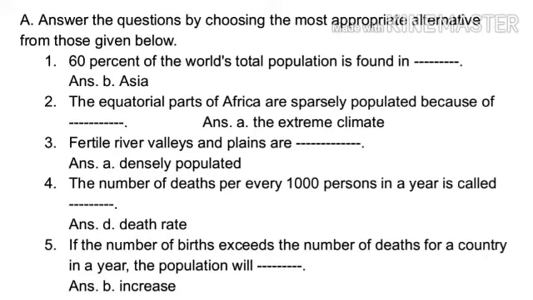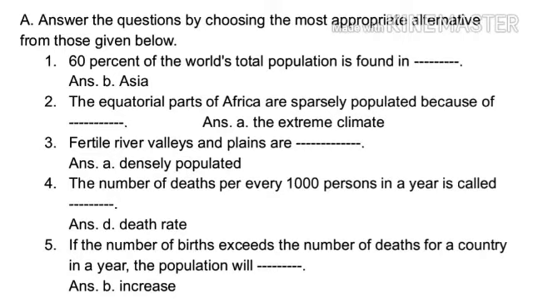4. The number of deaths per every 1000 persons in a year is called dash. A, birth rate. B, life expectancy. C, natural growth rate. D, death rate. Answer option D, death rate.